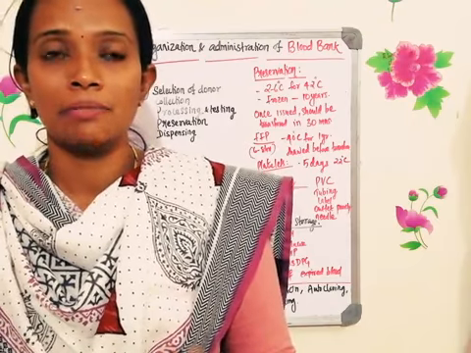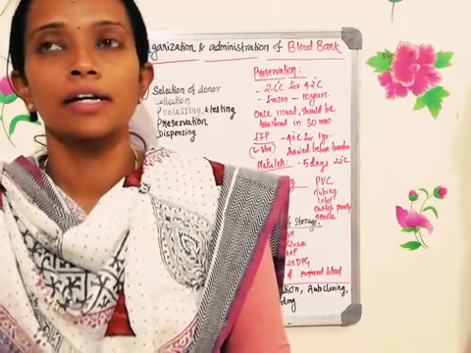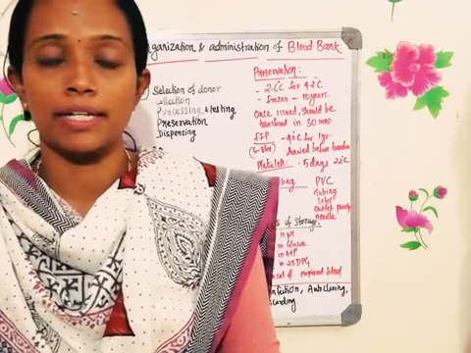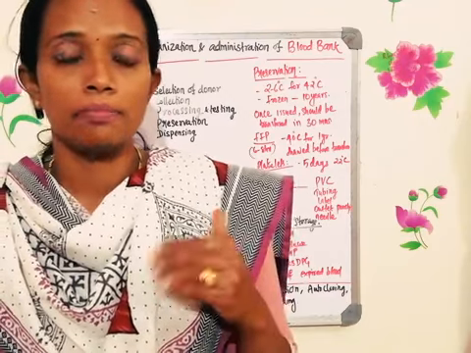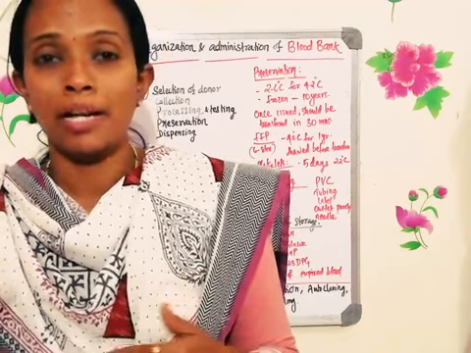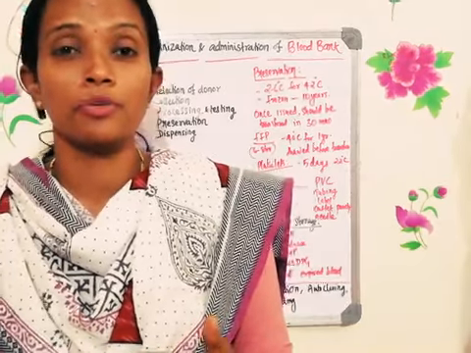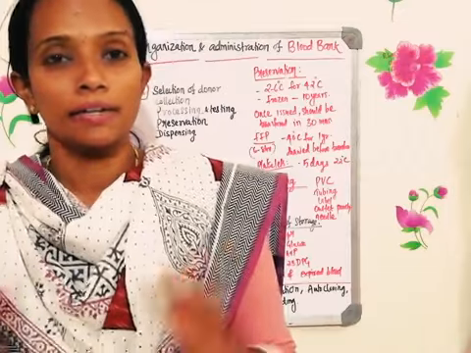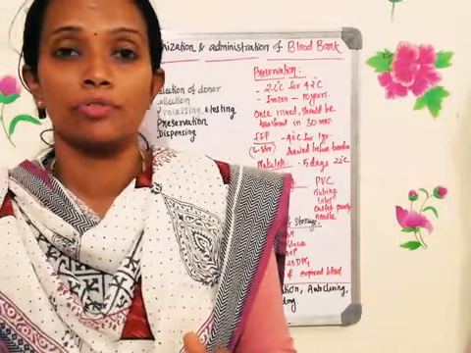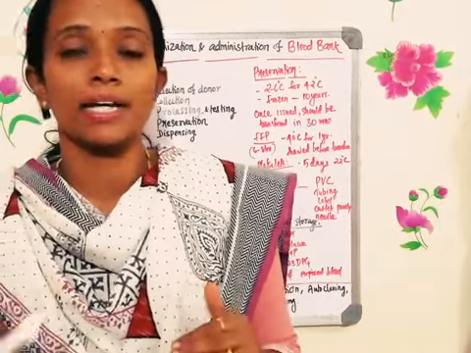Transfusion doesn't mean that from me the blood will be taken and it will be given to one of you. It is not like that. Before transfusing the blood from one individual to another, there are so many criteria that we need to check. Because already in the previous classes I told you about the consequences of incompatibility. If my blood group and the recipient's blood group to whom I am giving the blood do not match, complications can happen and that can lead to the death of the recipient also. So before doing the blood transfusion, we need to check so many criteria.